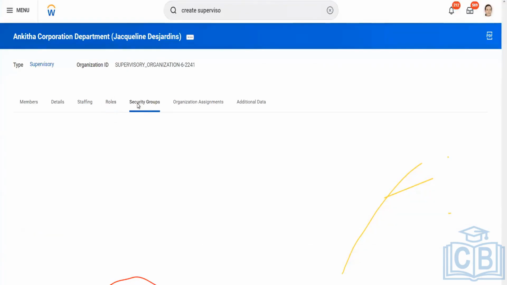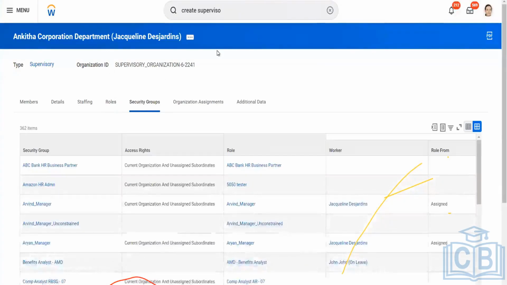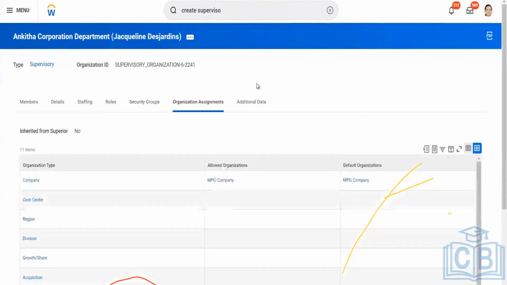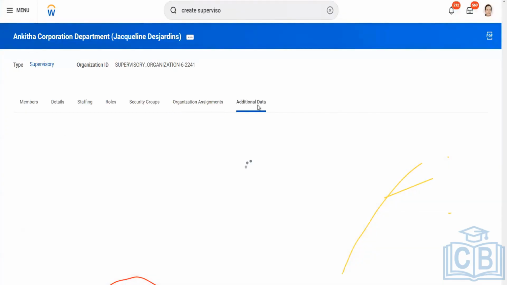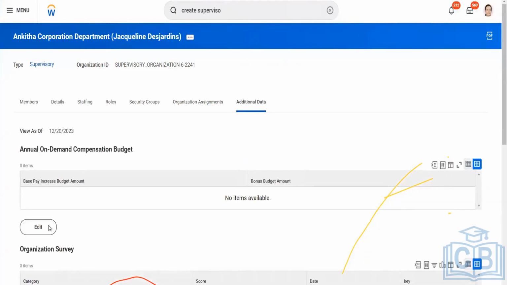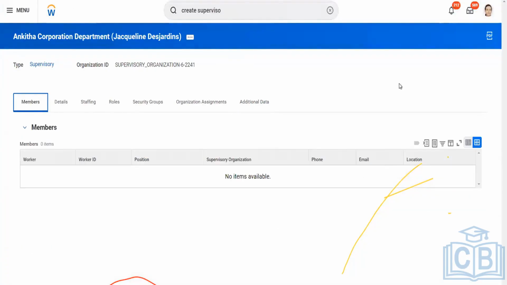Here you can see all the roles, then the security groups that are open for this particular organization. Then the organization assignments: what all organization assignments you have defaulted or allowed for this particular supervisory organization. We are going to create this as well. Company, cost center, everything, and any kind of additional data that you have mentioned or want to create or edit. Now this is how your supervisory organization will look whenever you create it.